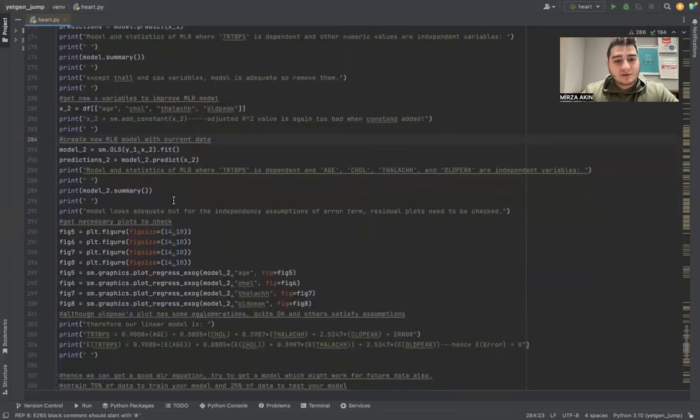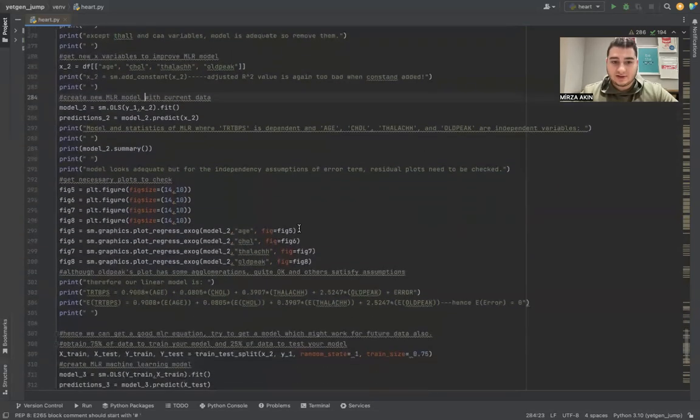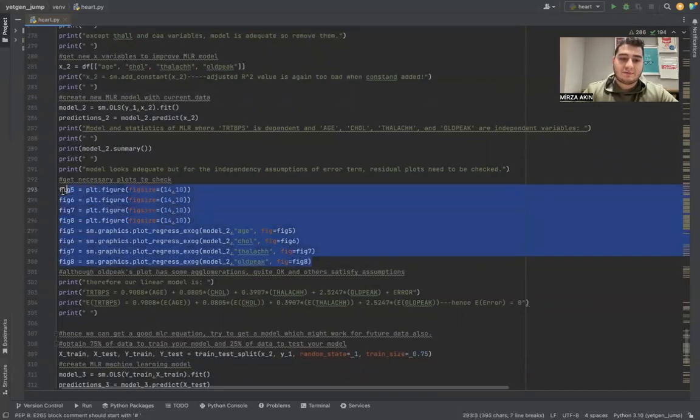And finally, we get an adequate model in terms of statistics, but the independence of the error term assumption needs to be checked, to see whether our linear regression equation estimation model is appropriate. So regression plots and some other plots are obtained in that part for different figures.